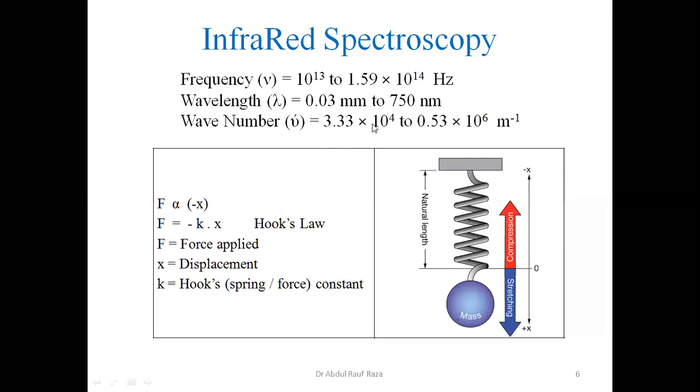Let's say 10 to the power 4; if I place the decimal 4 places here, it shall be 33300, which is a 5-digit value, difficult to remember. 2 or 3 digits can be very easily understood or memorized, or maximum 4 digits, but 5 cannot be memorized. That's why we convert this into per centimeter.